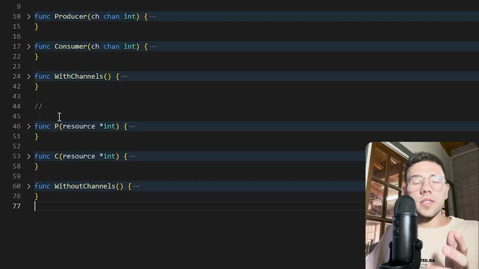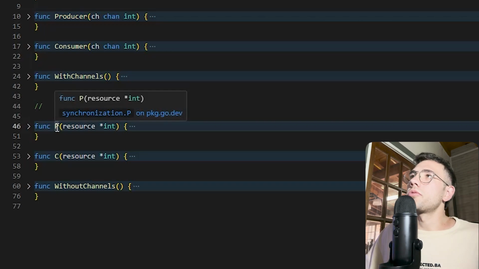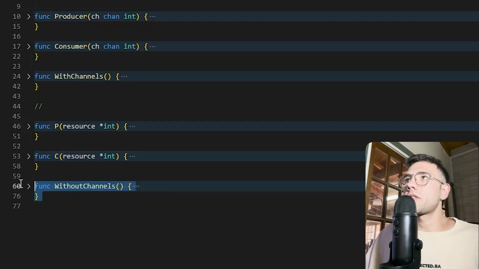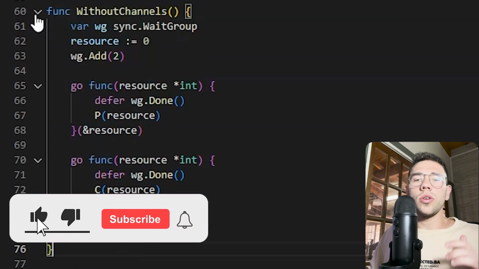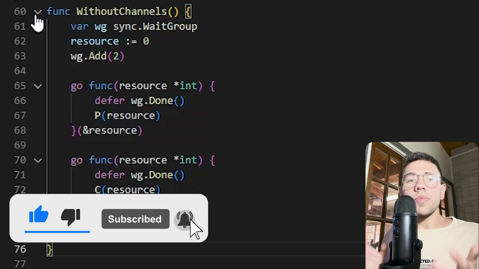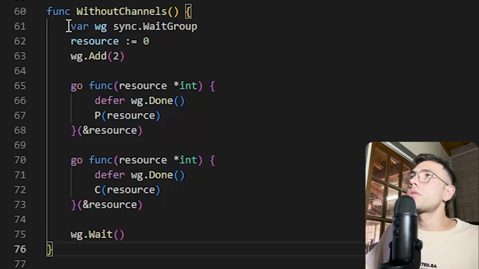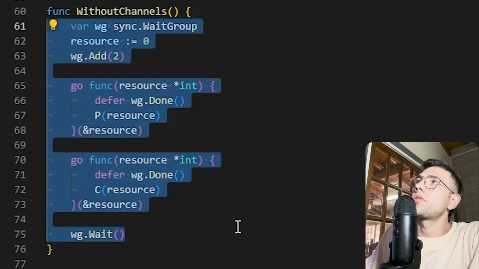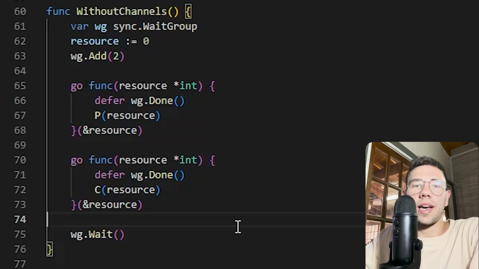Here we have 6 functions: a producer, a consumer, a with-channel function, and another function that emulates the producer and the consumer, but without channels. First, we will see the without-channels function to understand how we would have to implement these methods if we were not using channels. In this function, we are using wait groups. We will use wait groups in every method that we implement with coroutines. When we apply concurrency, we have to use wait groups.